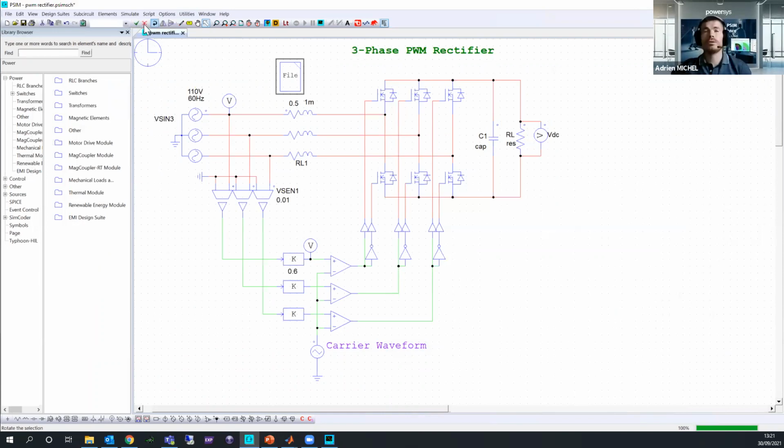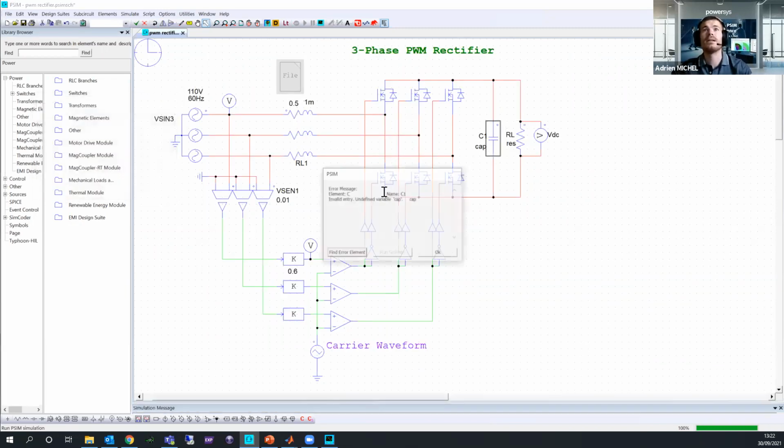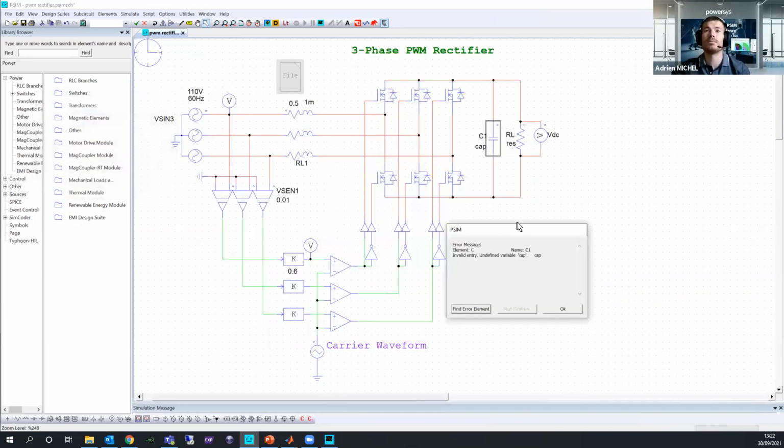have developed the tool, in order to make some optimization and so on, you don't need to set any value on your capacitance. You just have to give a name, basically cap for my capacitance and res for my resistance. Now, if I simulate it, I will get trouble, and this is normal because cap and res are not defined. Okay, so now we are going to begin our first simulation, which is in fact the sensitivity analysis.